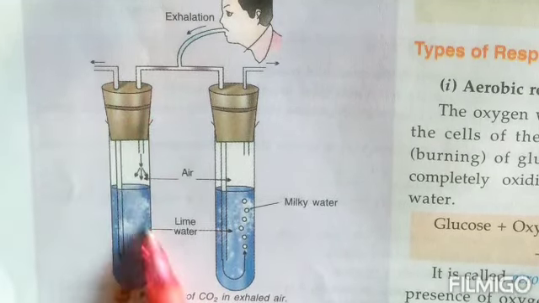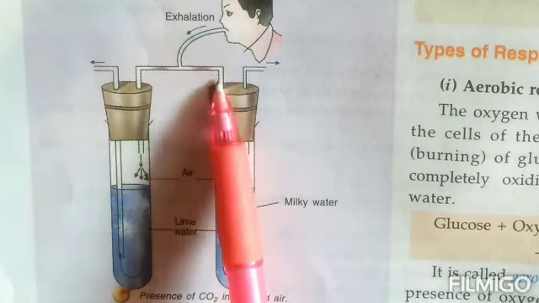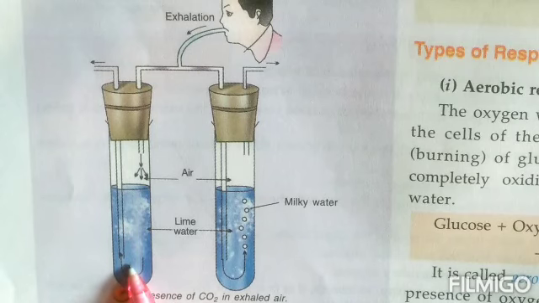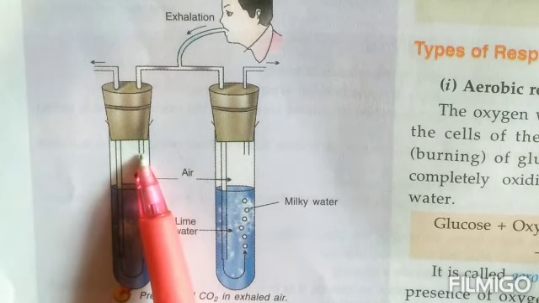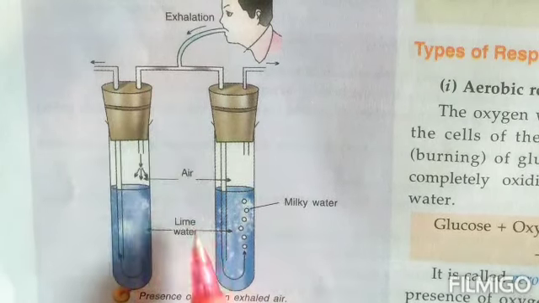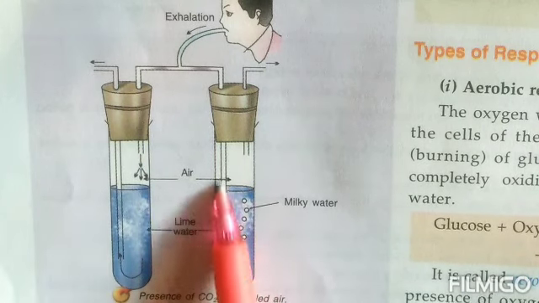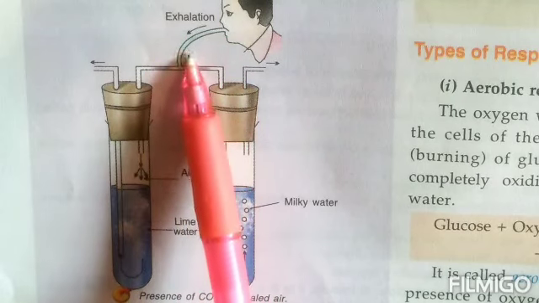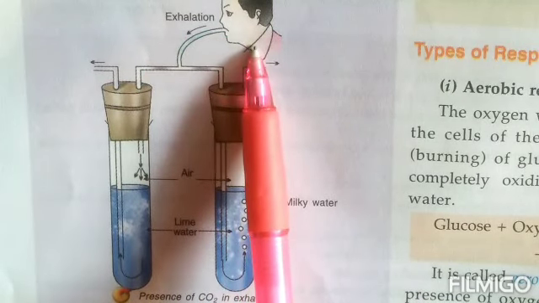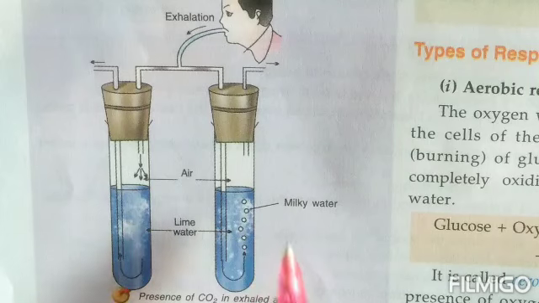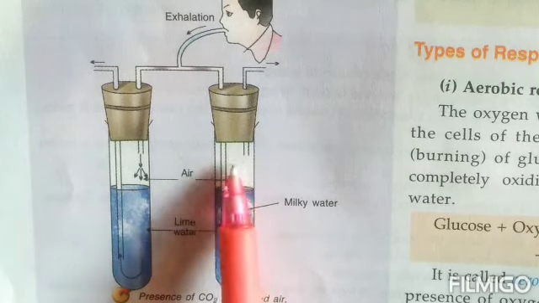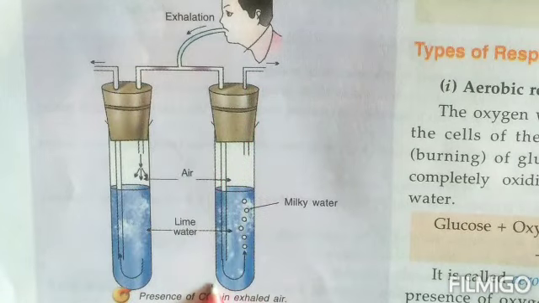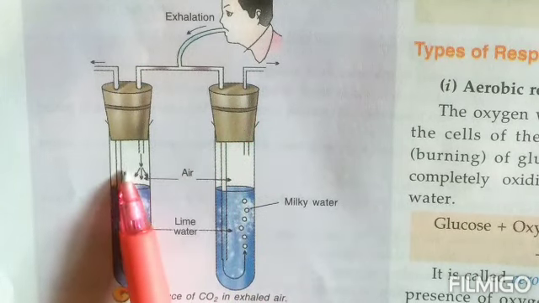Through these 2 holes, the delivery tubes are coming in. See, one delivery tube is here which is coming in, going inside the lime water. Then there is a small delivery tube which is interconnected to the tube which is going into the second one also. And then there is a small tube which is going towards the mouth of the person over here. From the second test tube, children, there is another delivery tube which has a small delivery tube which is opening like this, and there is a bigger one which is interconnected with this one.